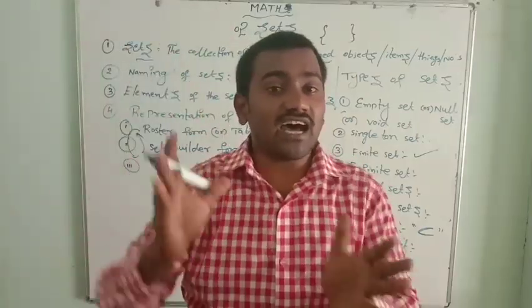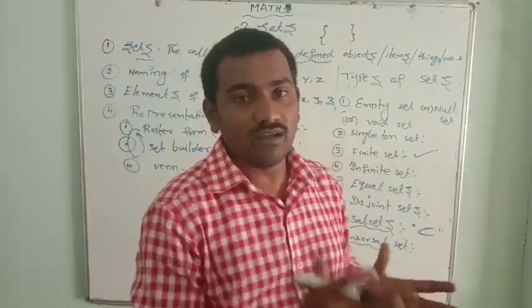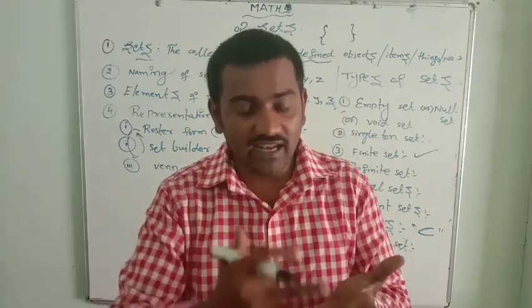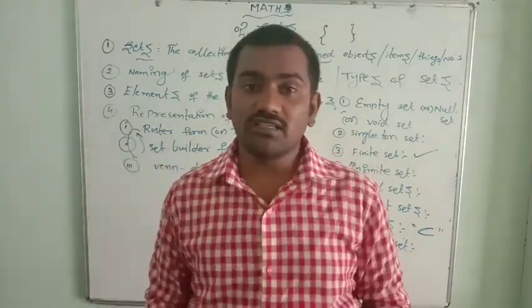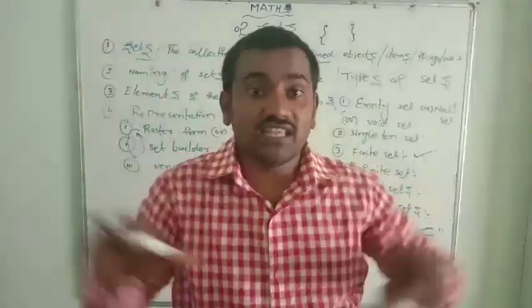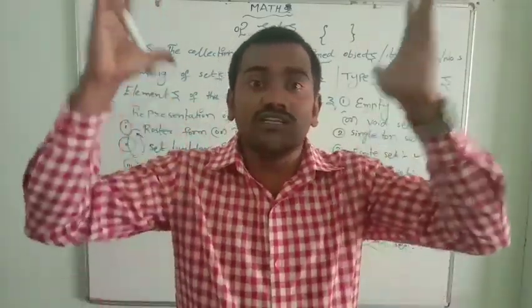Nursery to 10th class are each one set. Nursery is one set, LKG is one set, UKG is one set, first class is one set, till 10th class is one set. All these sets are in the Chaitanya High School. So Chaitanya High School is a universal set.